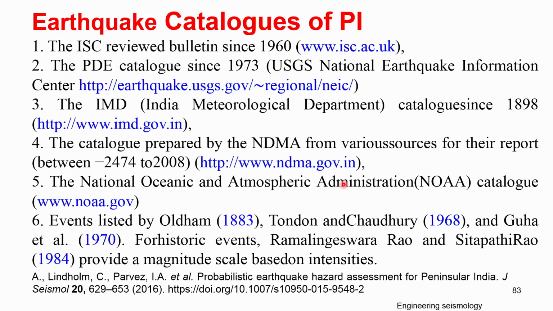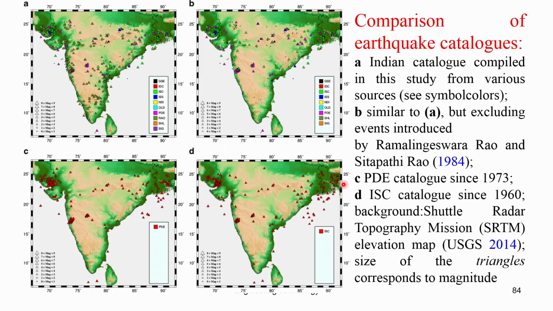So this data, if you study how it varies individually, you can see this plot. Plot A indicates the Indian catalog compiled in this study from various resources, where the data descriptions are given here. Plot B is similar to A, but excluding the data introduced by Ramalingeshwara Rao and Sedibadi Rao. That is the book I was telling you about yesterday, so that data was excluded.